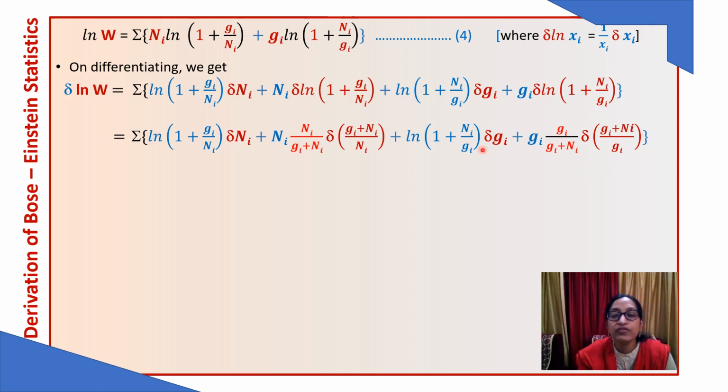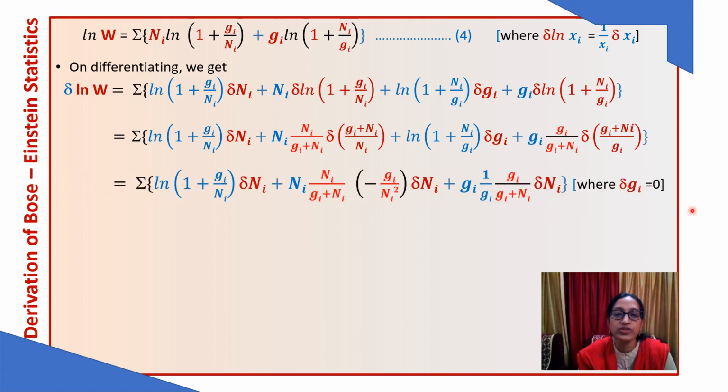Now the differentiation of g, the number of energy states available, is constant. So differentiation of this will be equal to 0. So that term will drop out. So we have this term and we differentiate this, and you know differentiation of u upon v is given by (v du minus u dv) upon v square.